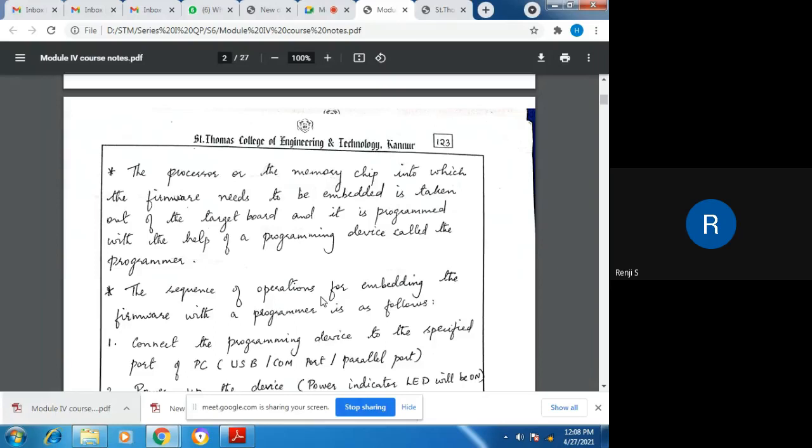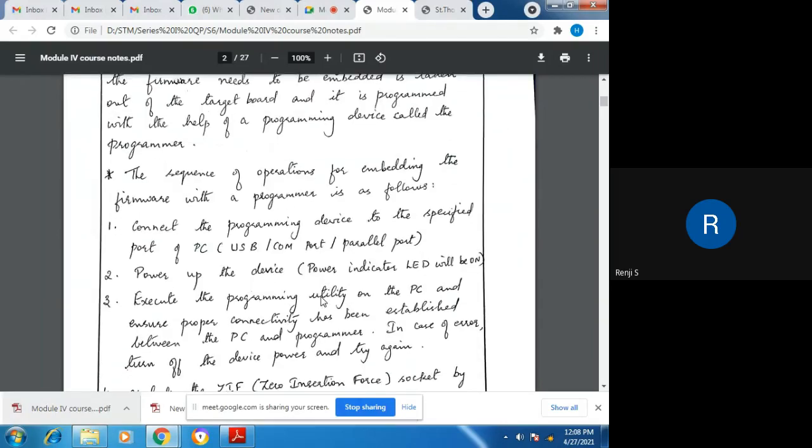Just turn on the program, start the program button, and the hex file in the PC will be transferred to the memory that is connected to the programmer device. Once it is successfully transferred, the power indication will show us whether it has been successfully transferred or not. If the green LED is on, then it has been successfully transferred.